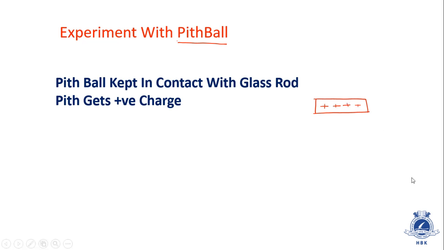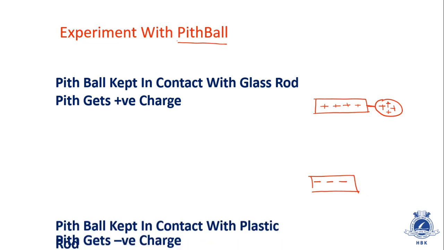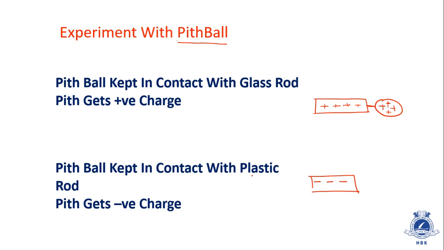Whenever I say that a glass rod is kept in contact with something, you are always supposed to remember by default that the glass rod is positive. So when the glass rod is kept near a pith ball, and we keep them in contact with each other, automatically the pith ball becomes positively charged. You can do this experiment at home also. Similarly, if it is kept in contact with the negative rod, tell me what is negative. Negative is plastic, of course, I just told you.